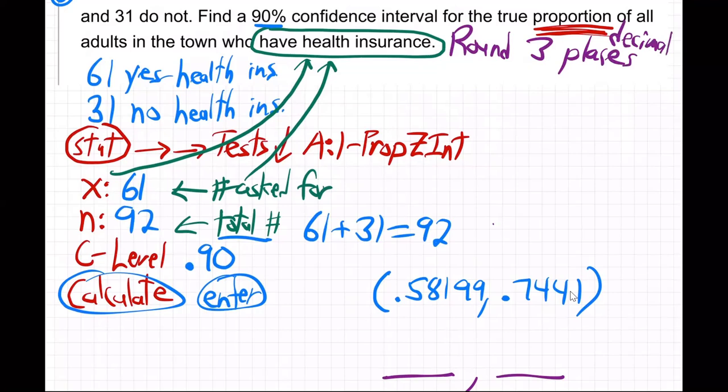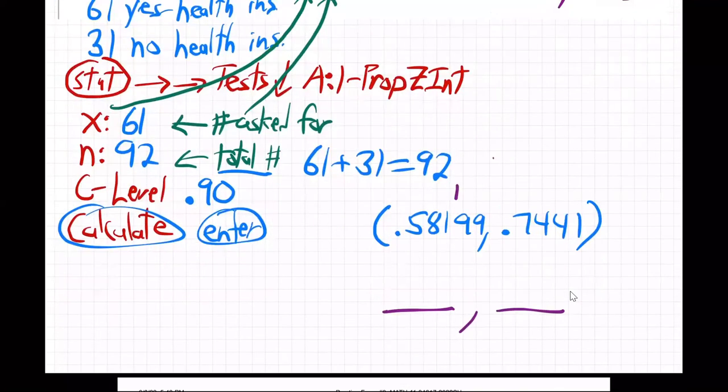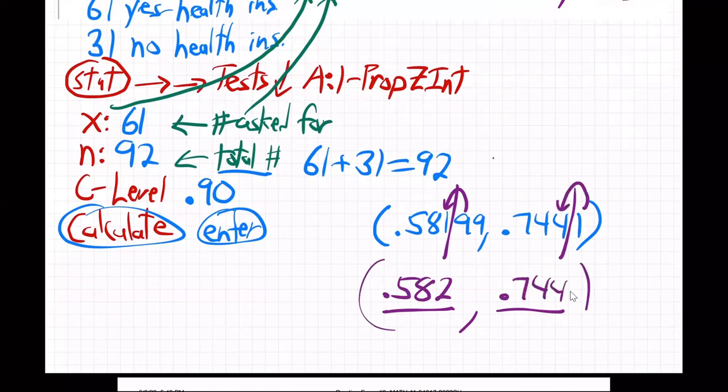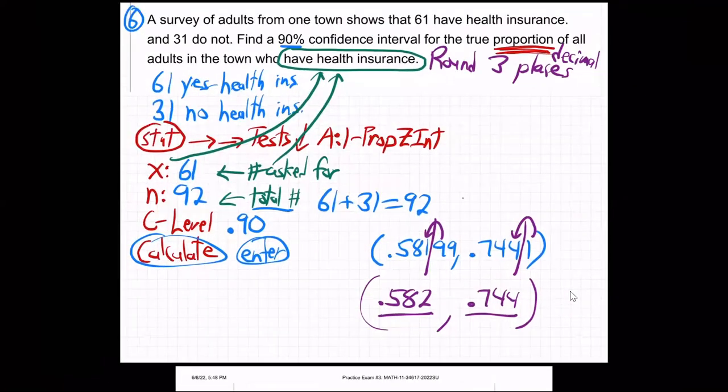So, okay, how do you round to 3 decimal places? You know about, right? You just put a line right there and a line right there. Both of them are going to stop after the third place past the decimal. Remember how that works? So then if this is a 9, 5 or more, you're going to round that up to 0.582. And this one is a 1, so it'll just stay 4. 0.744, like that. That'd be rounded to 3 decimal places. So what are we saying now? What does that answer mean?